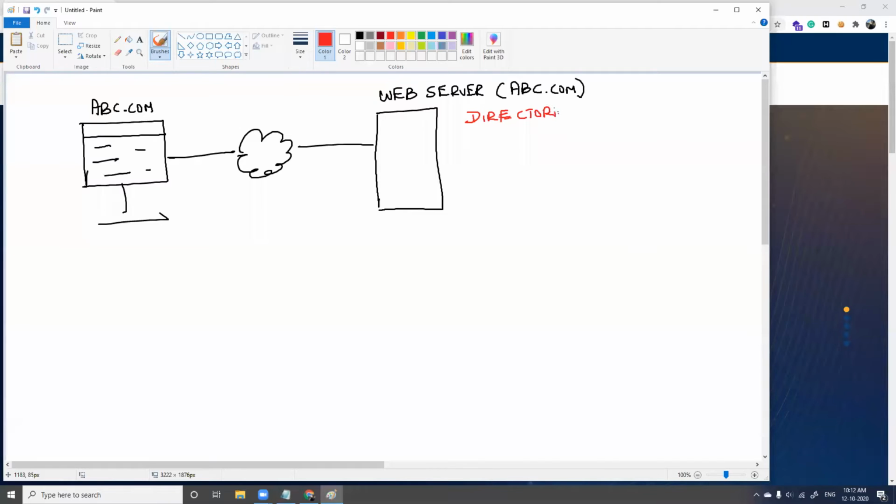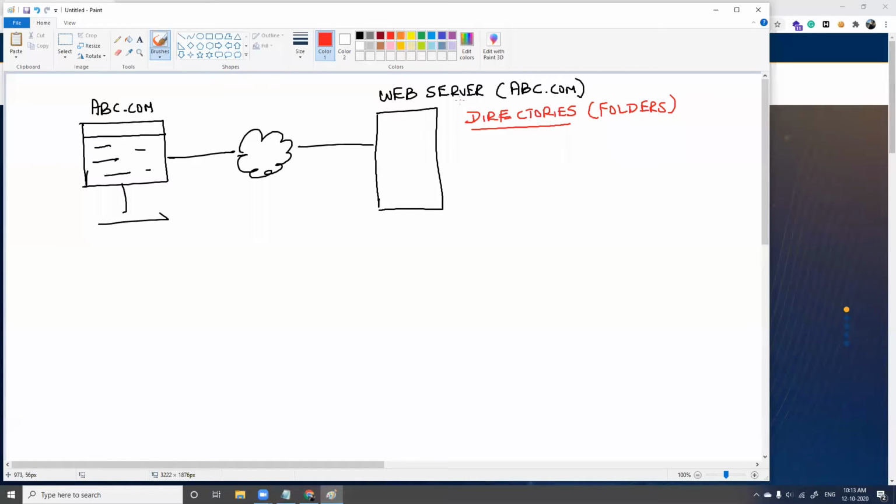Directories. Fine. What do you mean by directories? Directories are called folders. They are called folders. Fine. Technically speaking, we call them directories. I'll tell you why we are going for directories. What is the need for this? If you understand this, probably you will be able to make a meaningful understanding of all the technical concepts which are involved behind this. Fine.